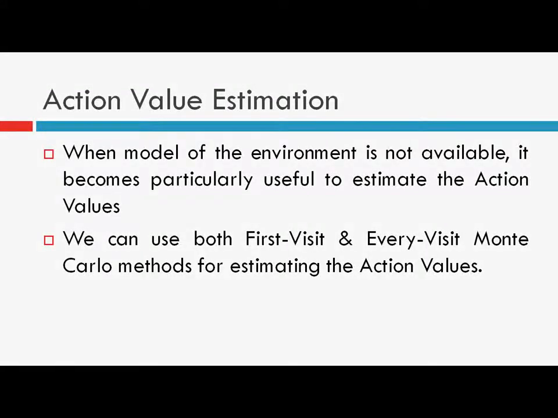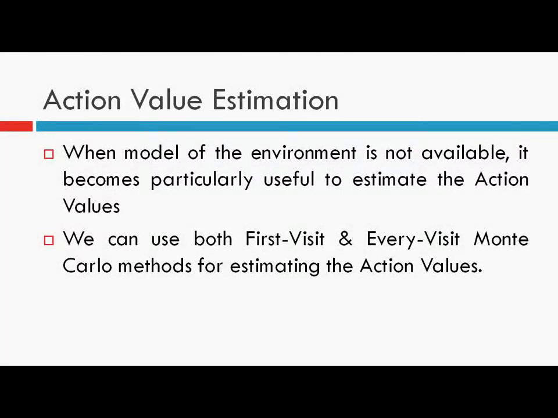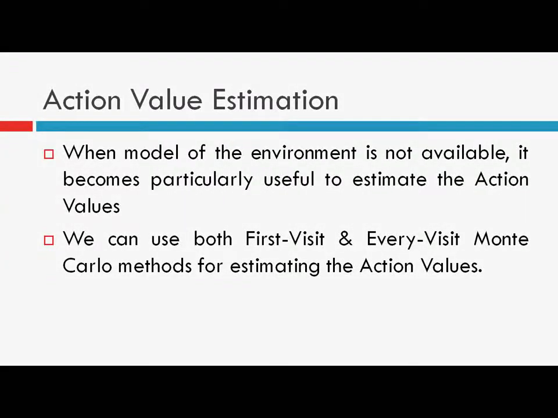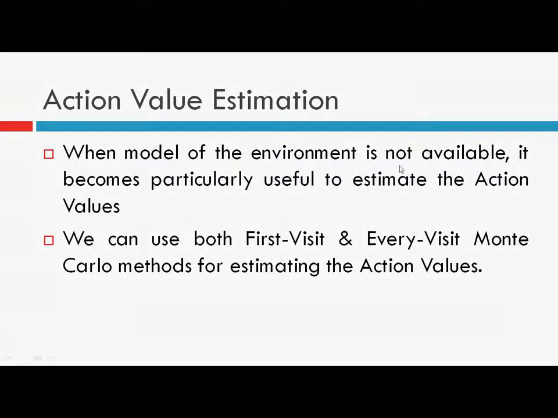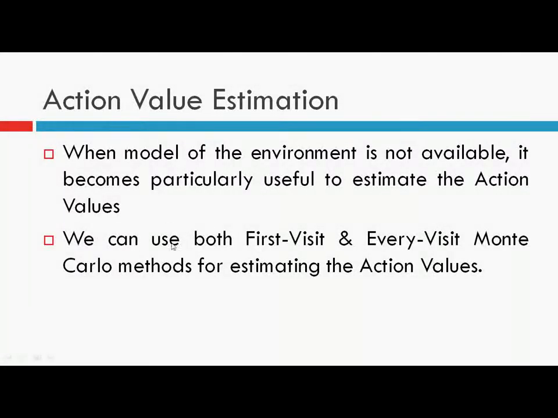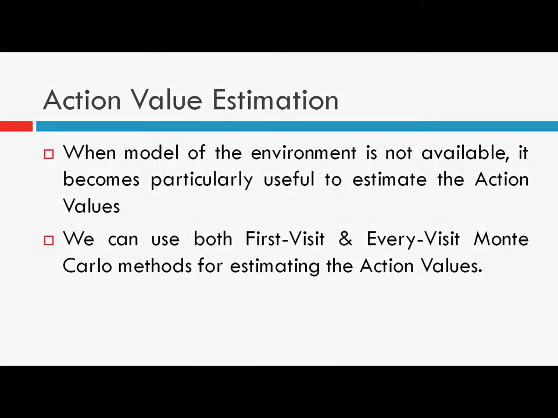But when the model of the environment is not known, such as when the transition probabilities and the immediate rewards are not known, then it becomes very useful to estimate the action value function, the state action value function. We can use both first visit and every visit Monte Carlo methods for estimating the action values, but here we will focus only on the first visit Monte Carlo.